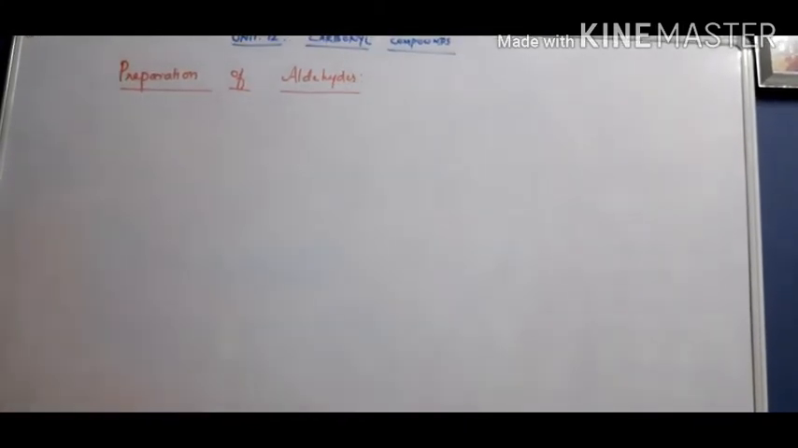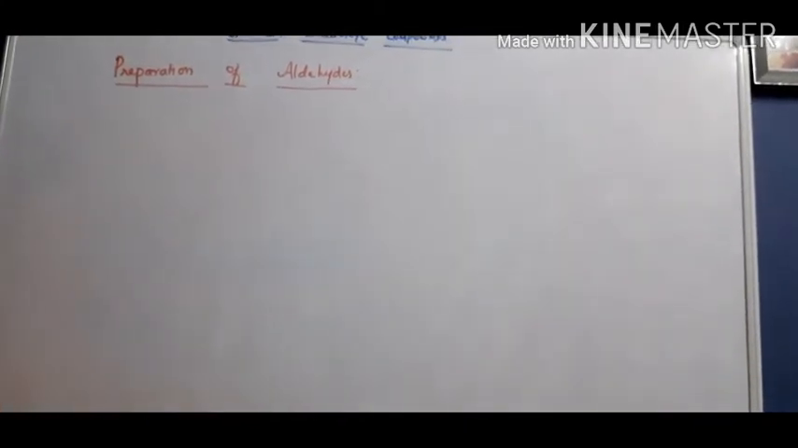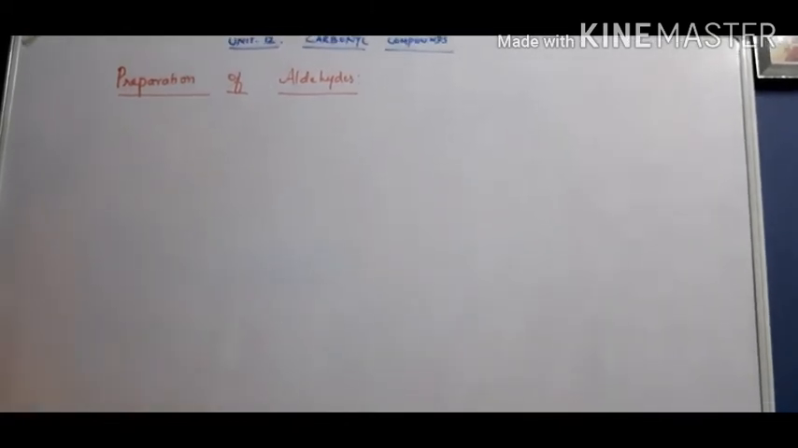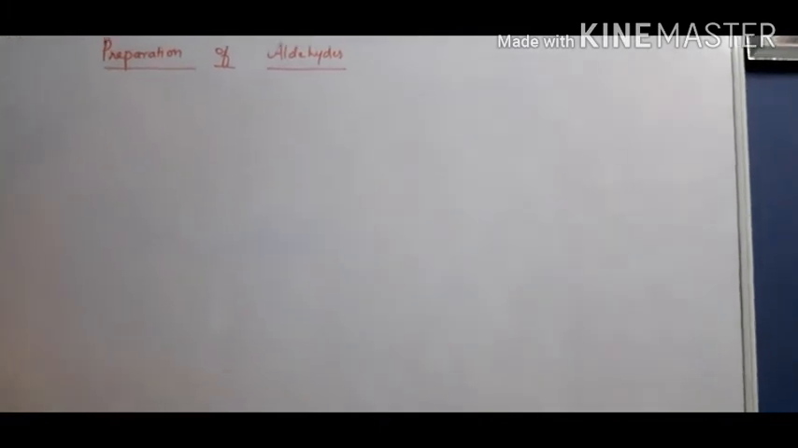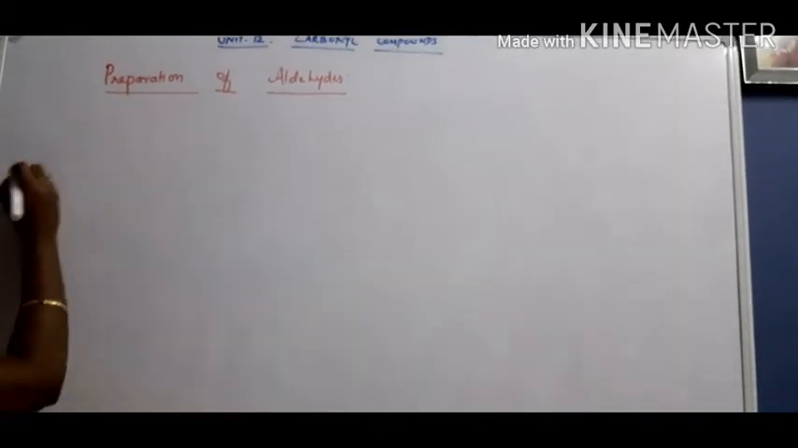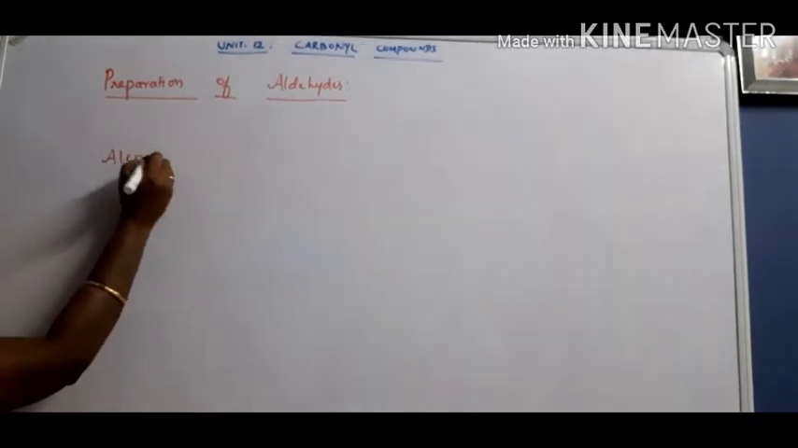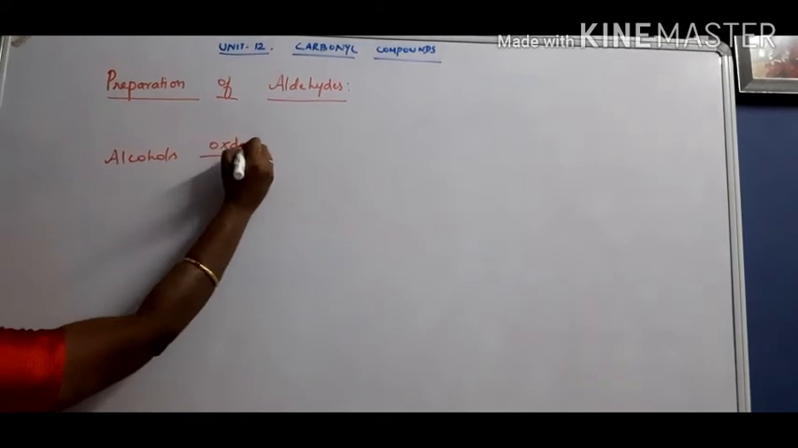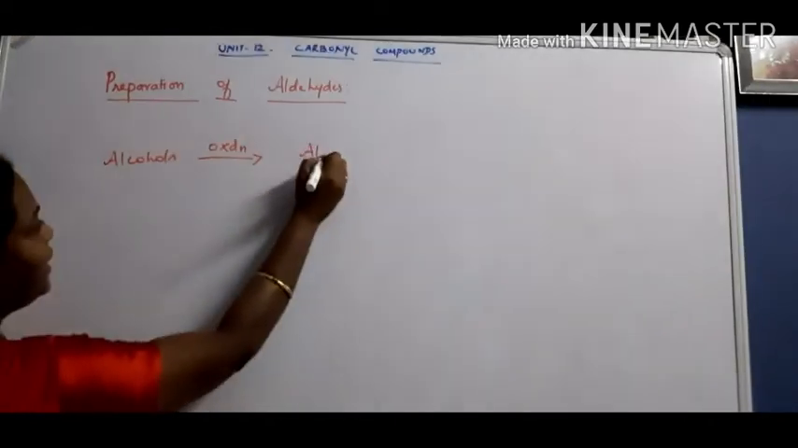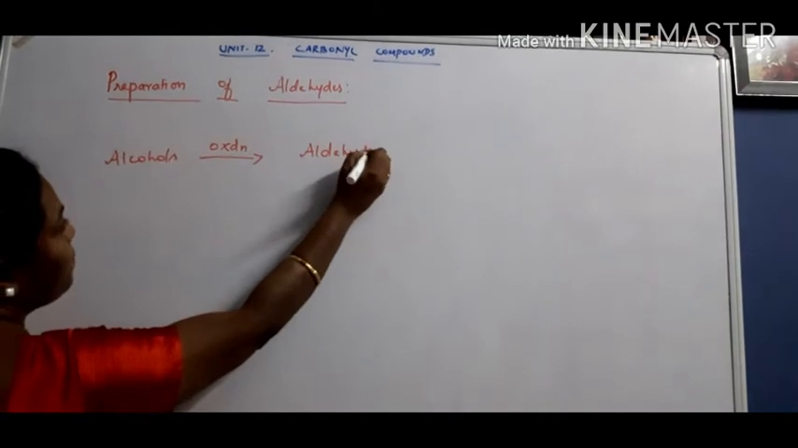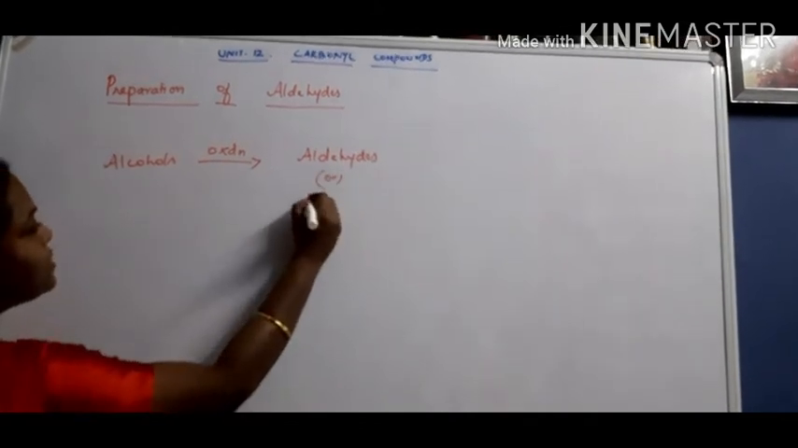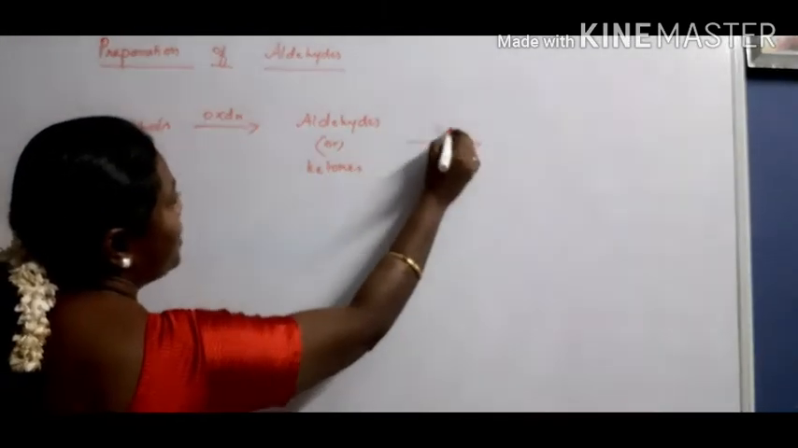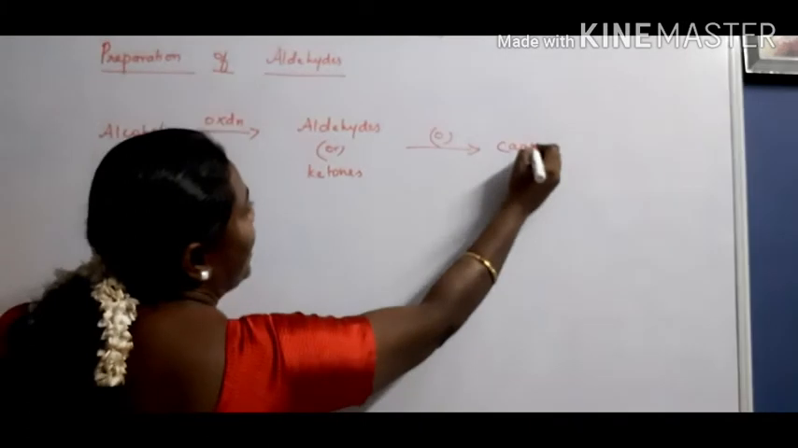Preparation of aldehydes. So students, in the 11th standard we studied that alcohols on oxidation give aldehydes, which on further oxidation give acids. So the general method: alcohols on oxidation give aldehydes or ketones, which on further oxidation give carboxylic acids.